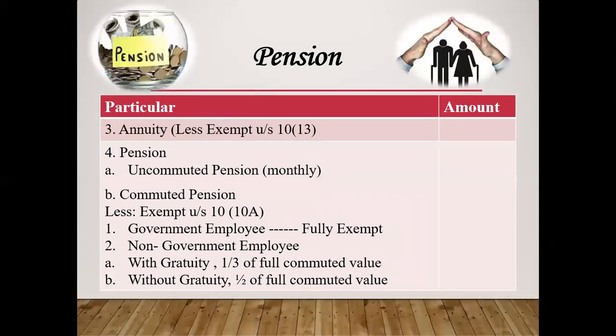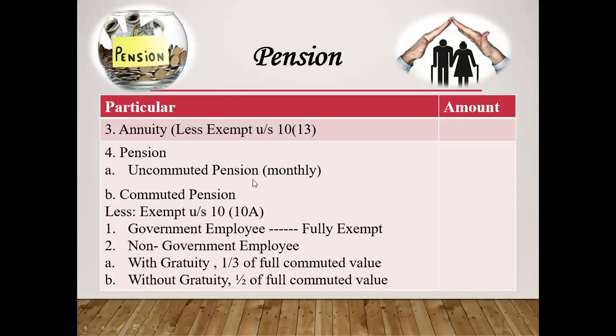Next, pension. Annuity is exempt under section 10 subsection 13. Number 4, we have a pension. There are two types of pension. One, uncommuted pension, which we get monthly. Pension means it is an amount which is given to a worker after retirement.